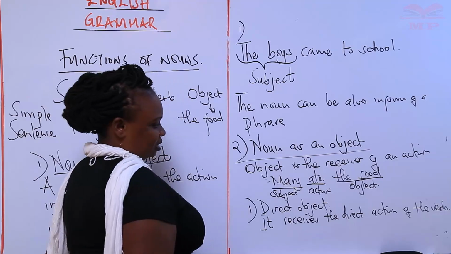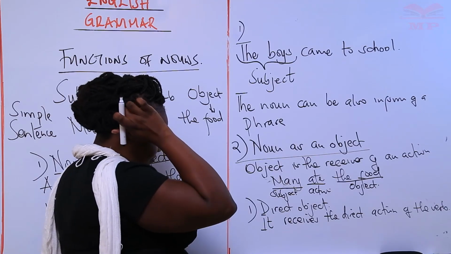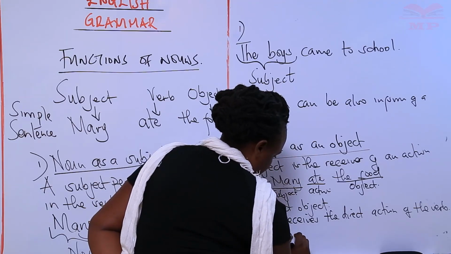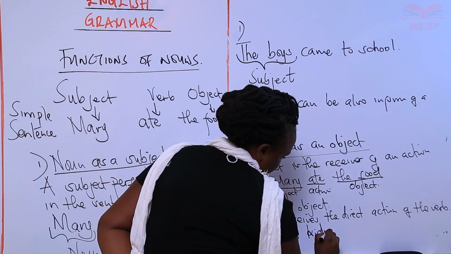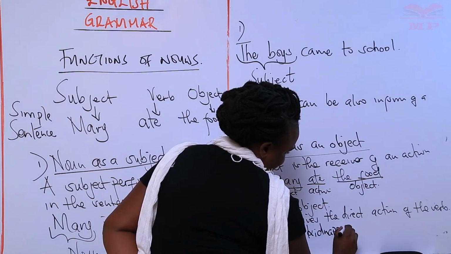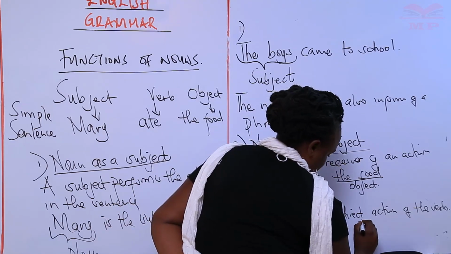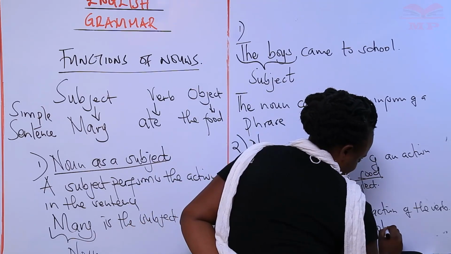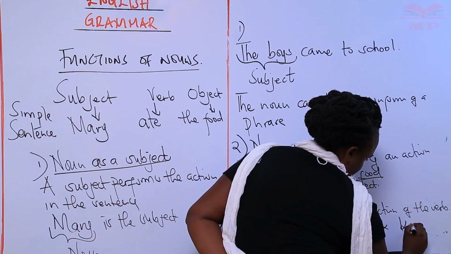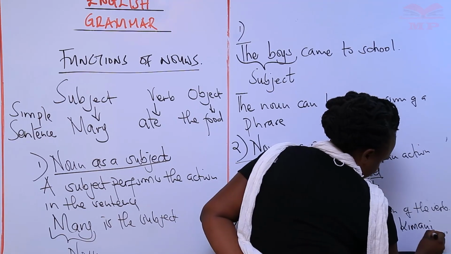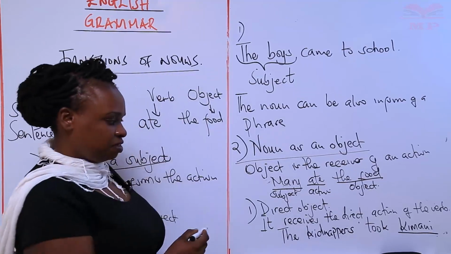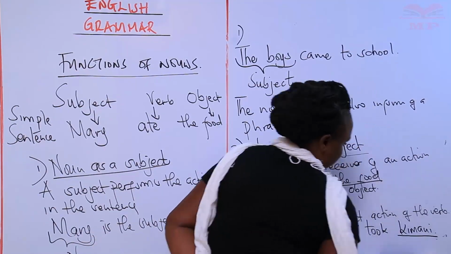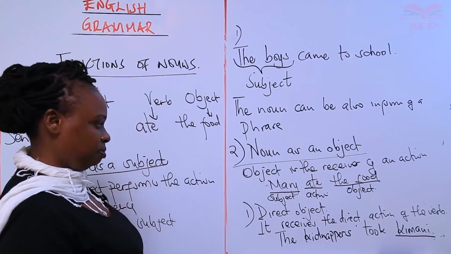For example, you can have a sentence: the kidnappers took Kimani. So Kimani receives the direct action of the what? The verb being what? Taken. Okay, the kidnappers took Kimani.